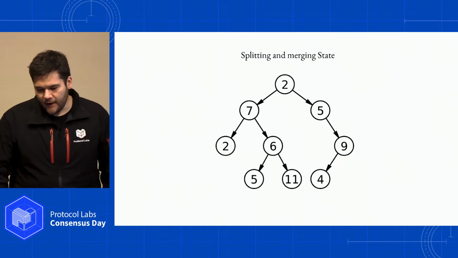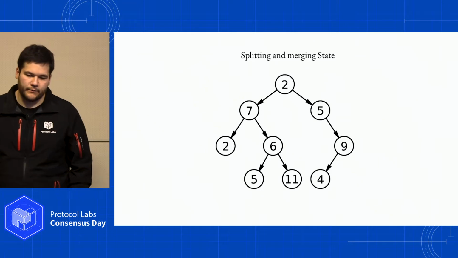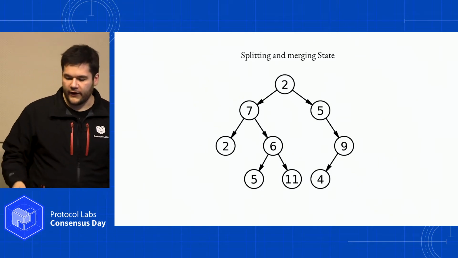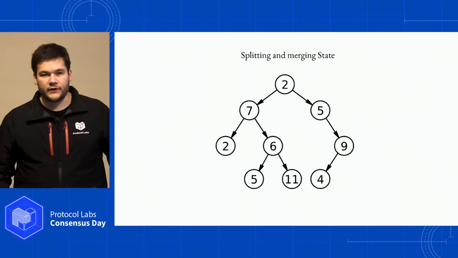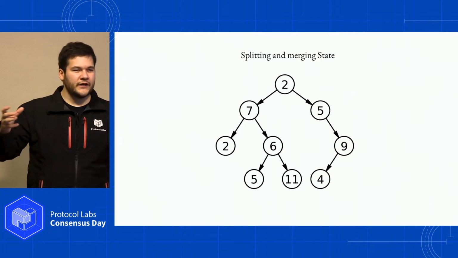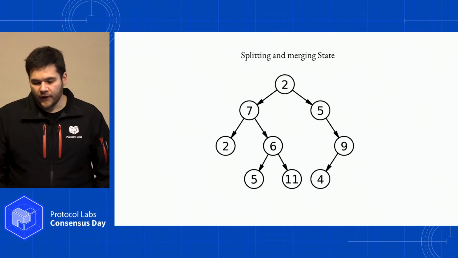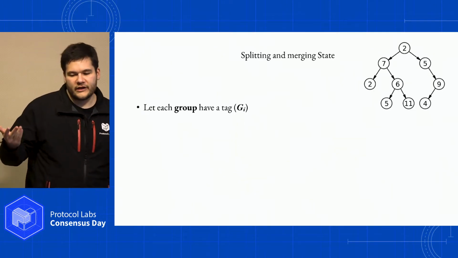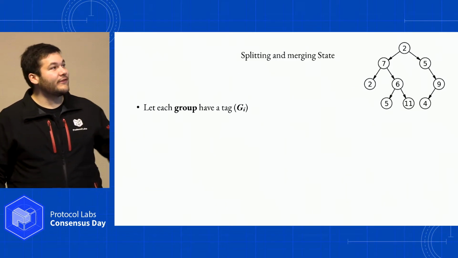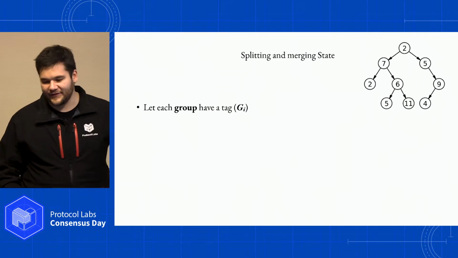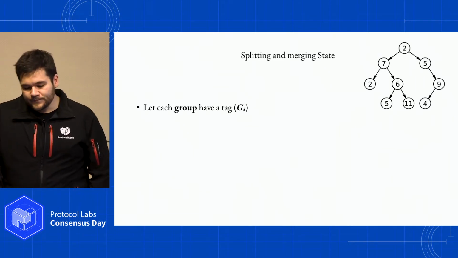So now, I want to talk a little bit about splitting and merging state, because it turns out that this is a very easy problem if you step back. I think all of these solutions that we mentioned already do it. At first, thinking about these different consensus groups seems complicated, but the problem ends up being quite simple. We can think of each consensus group as having a unique tag. You might observe that the diagram happens to have two 2s. I didn't make it, but pretend that all of those tags are unique.